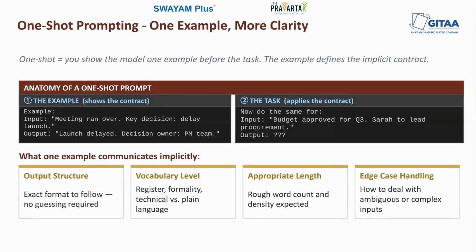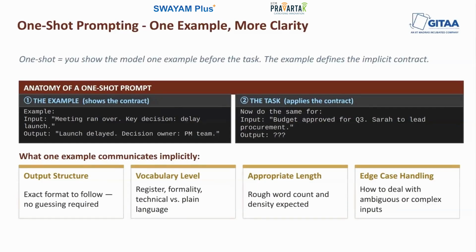And then you have the appropriate length. The example implicitly signals how much detail is expected for a given input. A two sentence example teaches the model to give you a two sentence response. A 10-sentence example will teach it to elaborate on whatever the response is. And then you have edge case handling. If your example includes an ambiguous case and you have handled it in a particular way, the handling becomes the rule for all future ambiguous cases. So, now you have taught the model your policy without having to essentially articulate it. All of that gets transmitted through one example, and none of it requires any additional instruction.